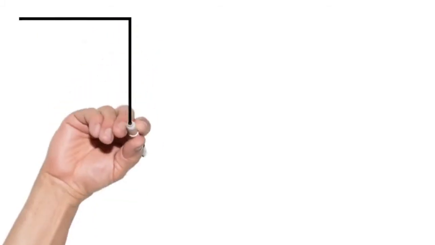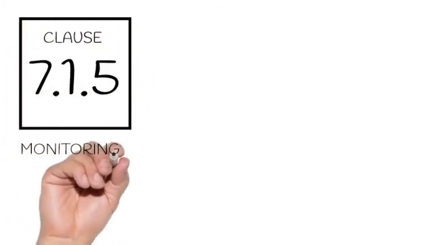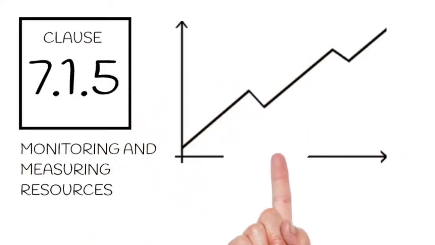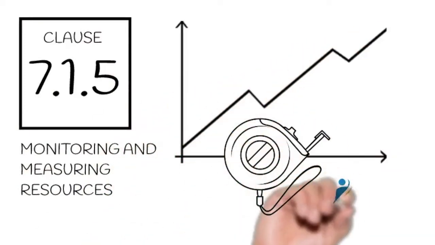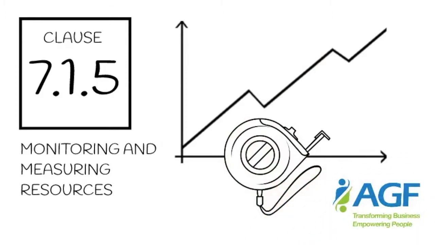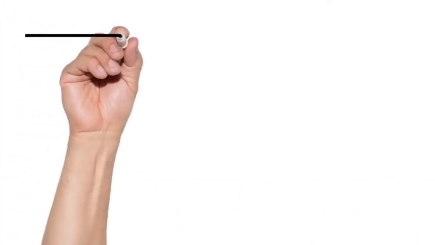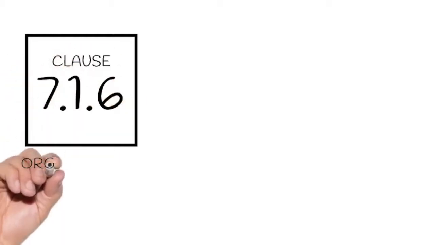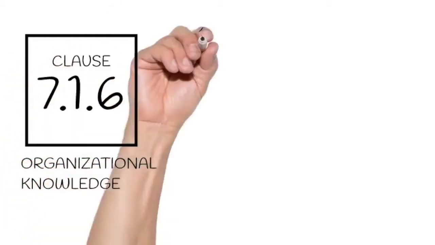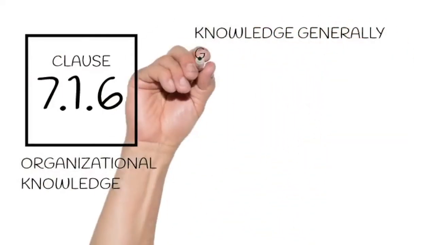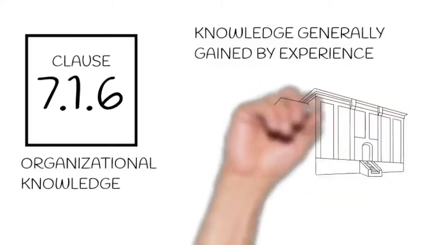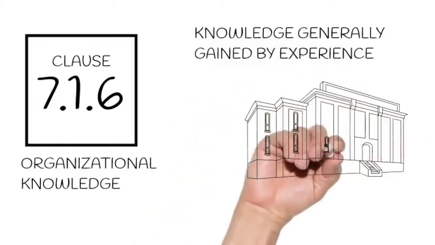Monitoring and measuring resources. Monitoring and measuring your resources ensure valid and reliable results. You will then be able to verify the conformity of products and services to requirements that are established. Organizational knowledge. Organizational knowledge is knowledge specific to the organization. It is generally gained by experience. It is information that is used and shared to achieve the organization's objectives. Organizational knowledge is necessary for the operation of an organization's processes and to achieve conformity of products and services.